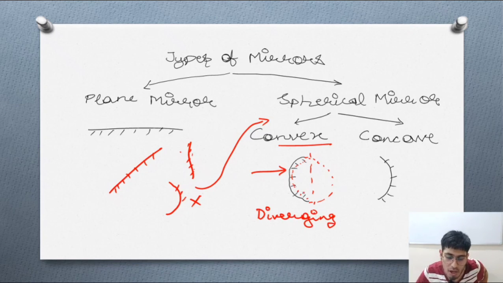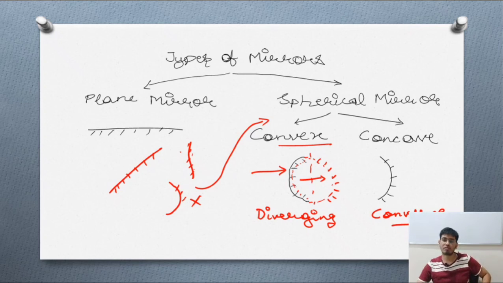In the second part, what are you doing? You are polishing this particular surface, and if we polish this particular surface, what will happen? The rays of light will pass from this particular place and converge in this case, and that's why it is known as a converging mirror. So I think all these things are clear to you.